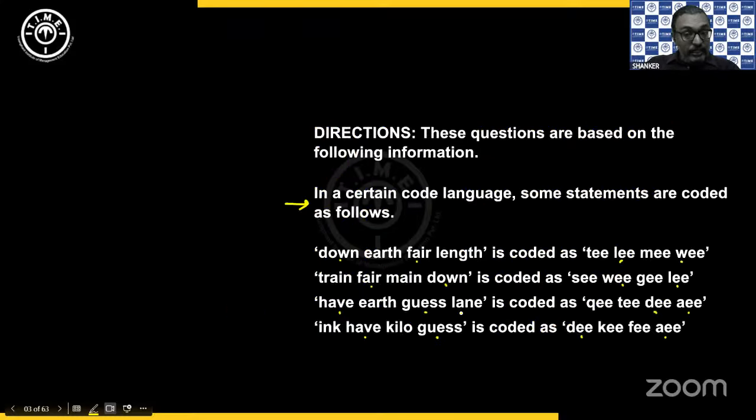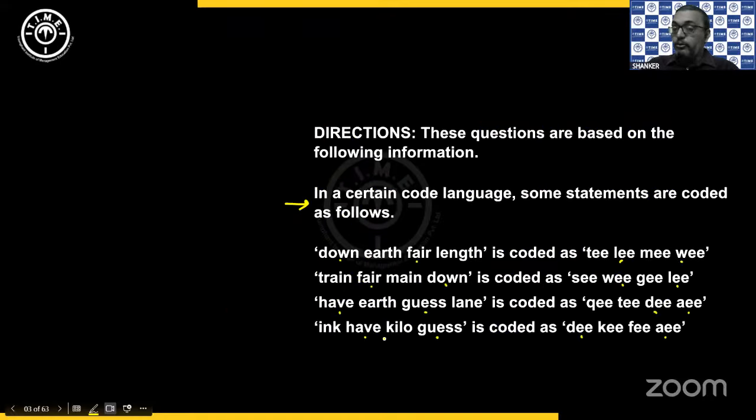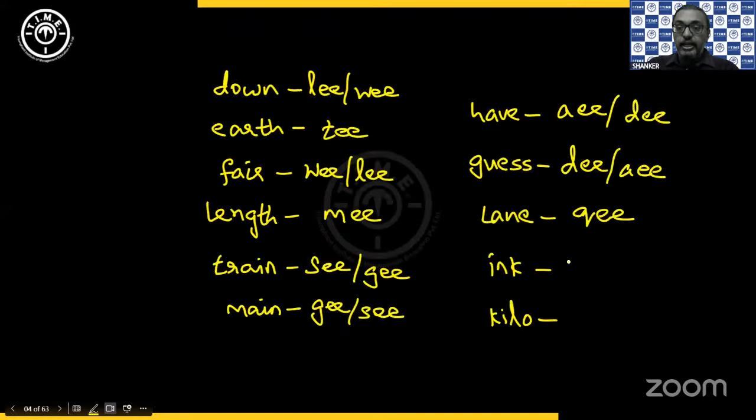Then lane is the only word remaining in that sentence, so QEE we consider. And finally, for ink and kilo, which are available only in the last sentence, we have KEE and FEE in any order, KEE or FEE, FEE or KEE. That way, we can consider all the codes, and from this, we can start answering our questions.